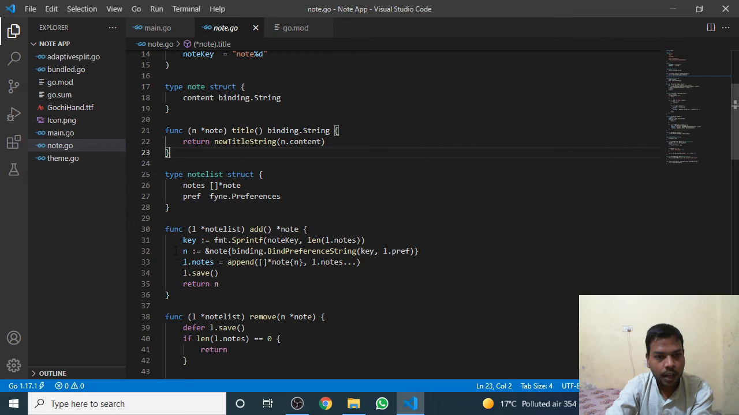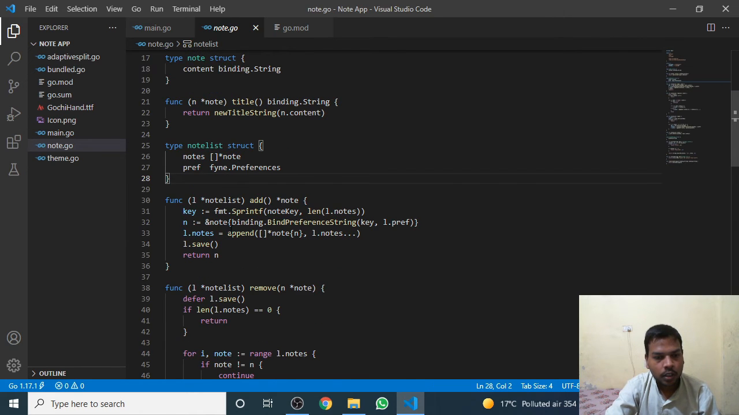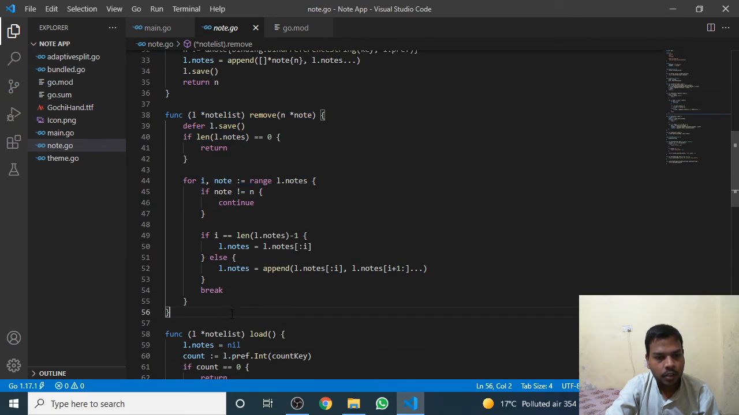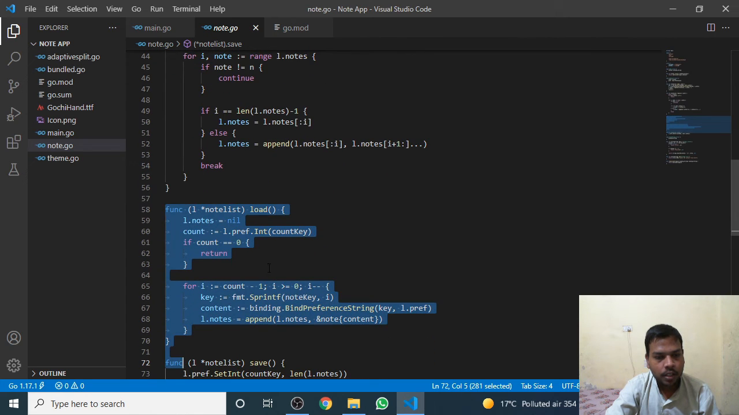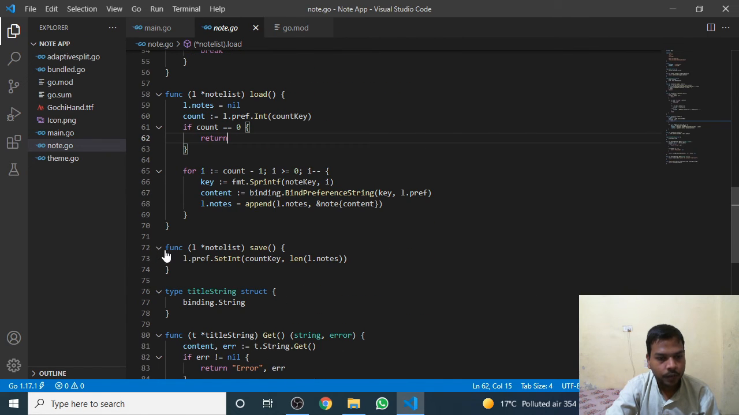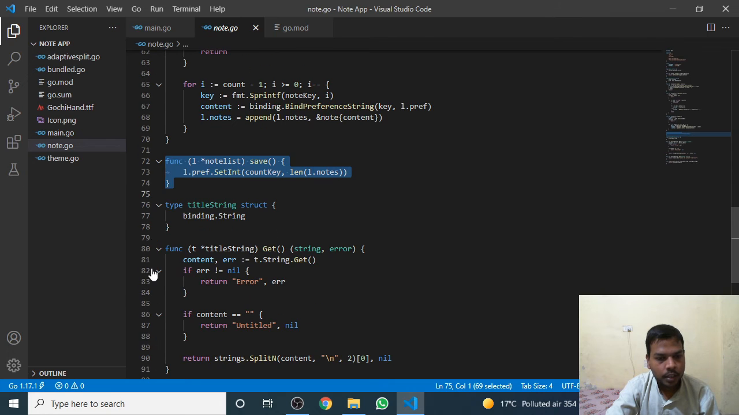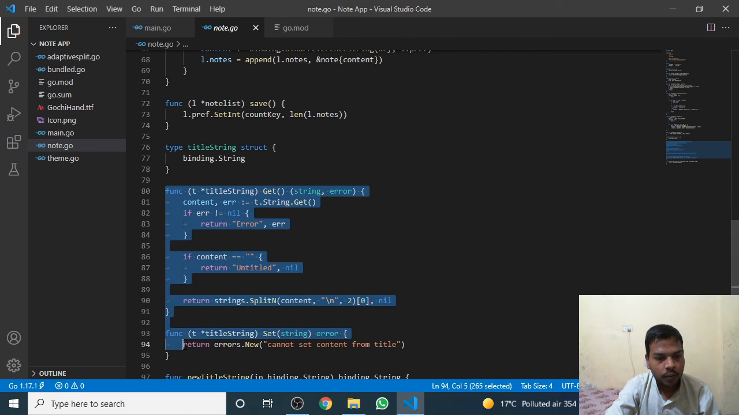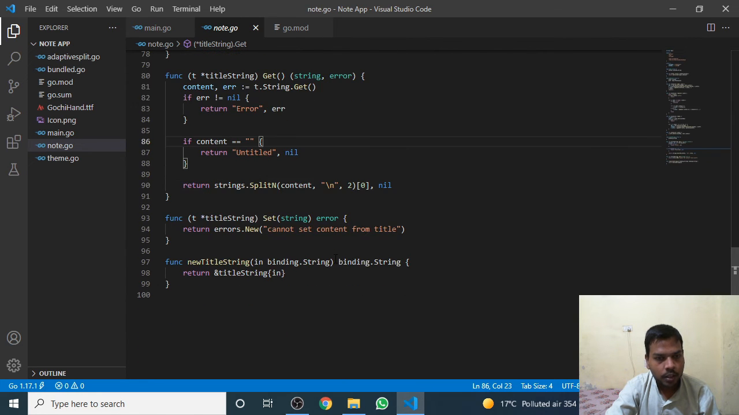How to add a node or append a node. Suppose the node is already created and we have to extend its content, then for this we write this code, and to remove it, if it was already created, is this function. Then to load the left pane is this function, and loop through the nodes that were already created from last to first. And for saving there is a function, and similarly for getting the data and for setting the content, these are the functions which will make our save functionality work.